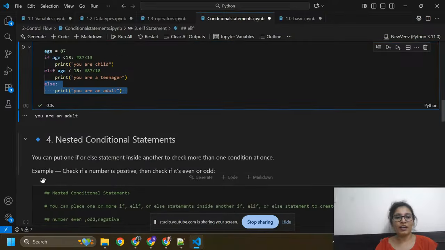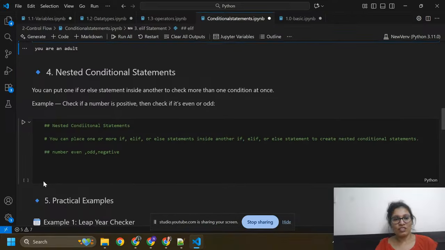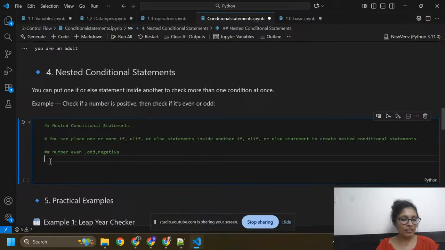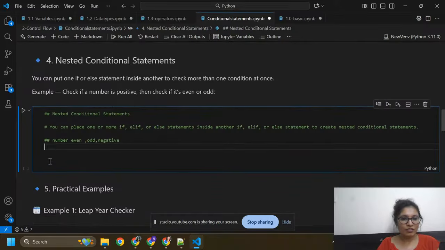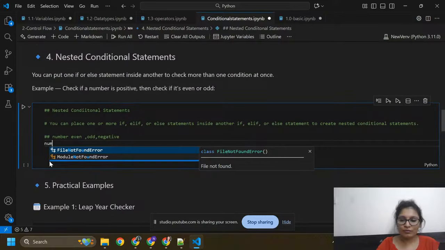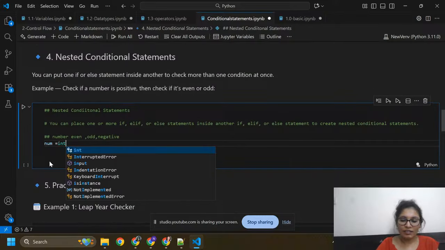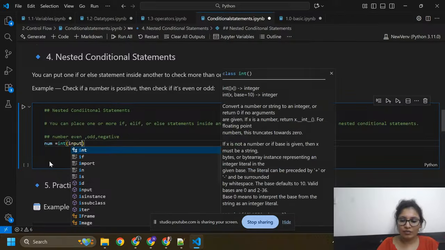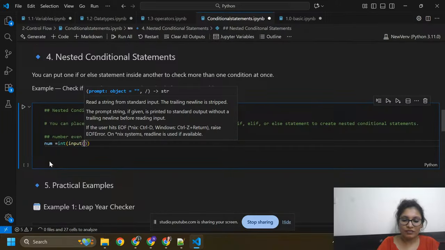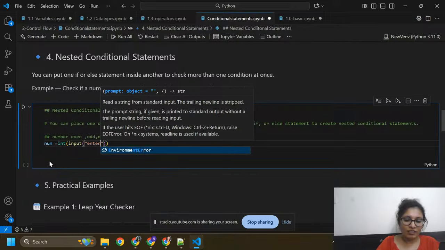Here I am going to use a nested condition. What is a nested statement? You can put one if or else statement inside another to check more than one condition at once. So here I am going to write code for nested. Number equals to int, integer input. Here I am going to pass, enter the number.